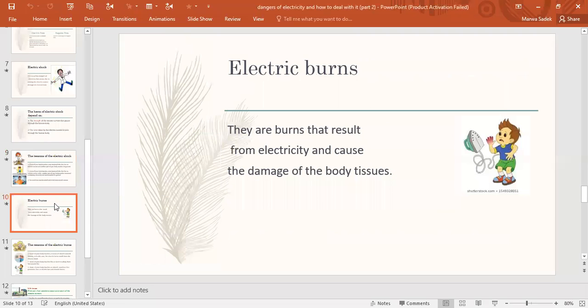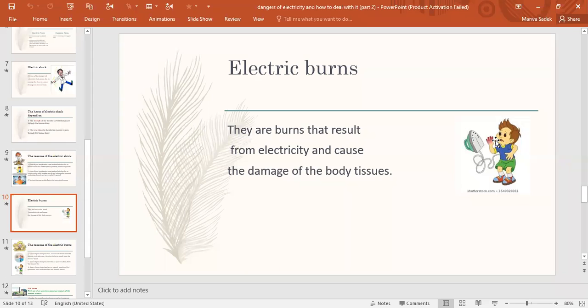The last one is the electric burns. What is the meaning of electric burns? Can you see this picture? This is called electric burns. They are burns that result from electricity and cause damage of body tissues.